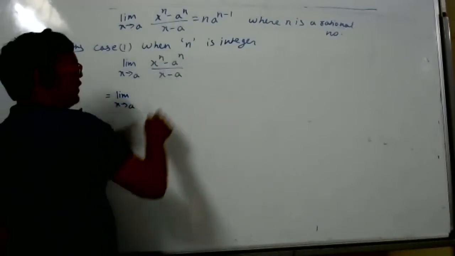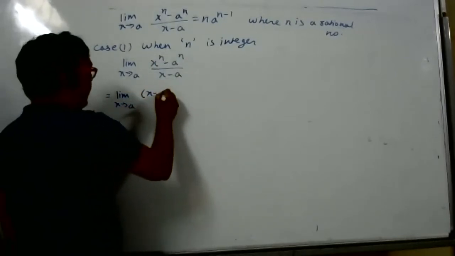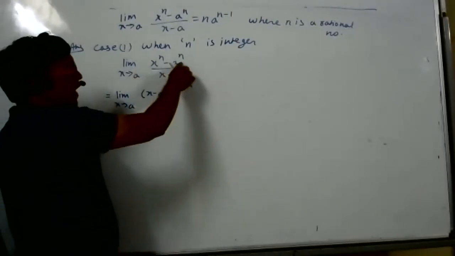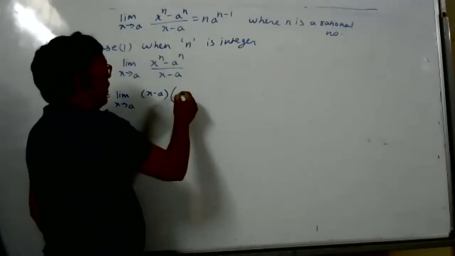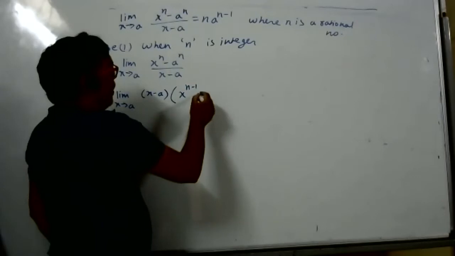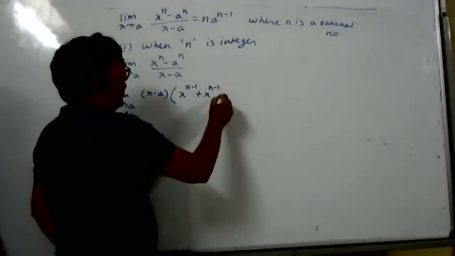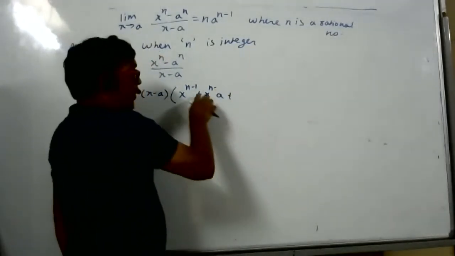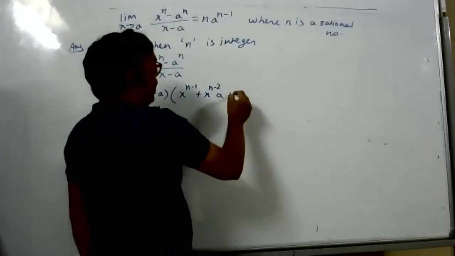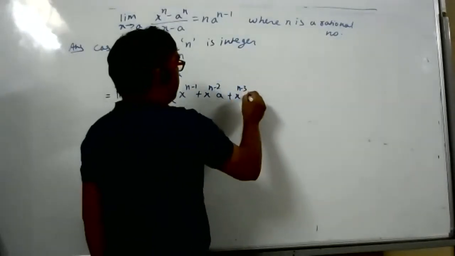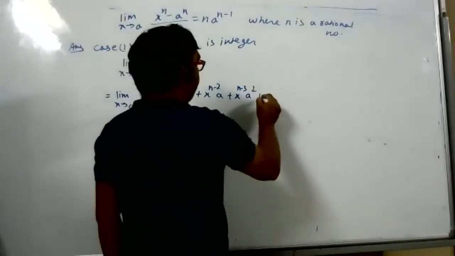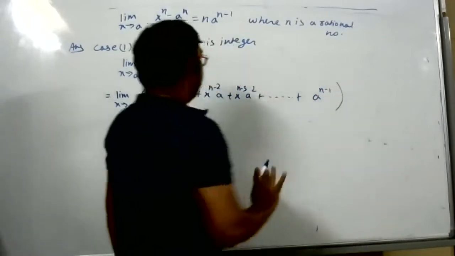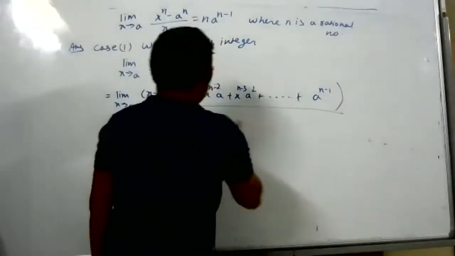Otherwise, what we can write here, if you don't know, learn it. This x to power n minus a to power n can be written as (x minus a) times, and then what you do? Start reducing the power of x and start increasing the power of a. First term will be x to power n minus 1, plus x to power n minus 2 into a, plus x to power n minus 3 into a square, and this way it will continue, and last will be a to power n minus 1. Okay. And x minus a is down. Tell me.